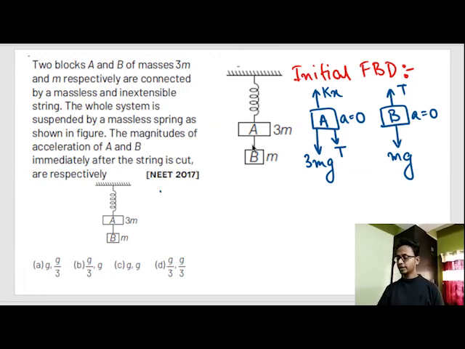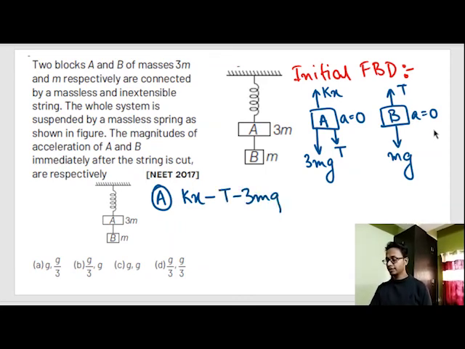So let's write down the equation. I assumed upward to be positive and downward to be negative. When the acceleration is 0, you have the ultimate freedom to take any direction. That is another trick. So kx plus kx minus T minus 3 mg is equal to 0, and from equation B, T minus mg is equal to 0.